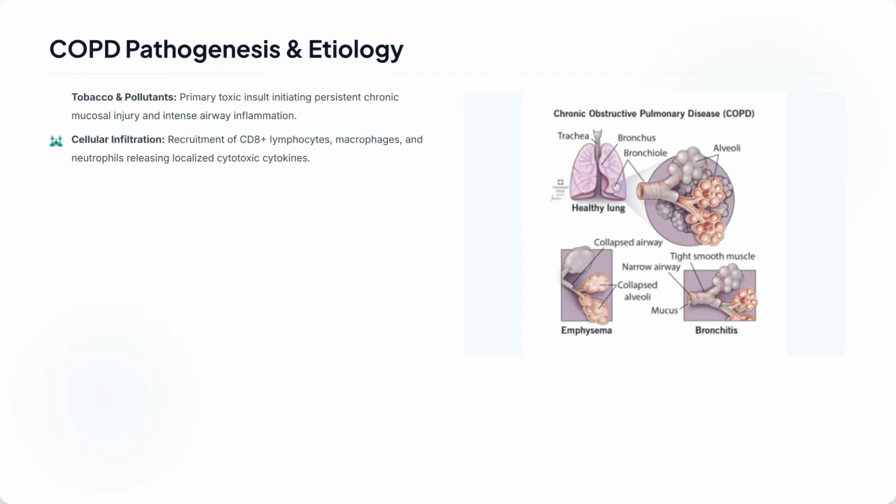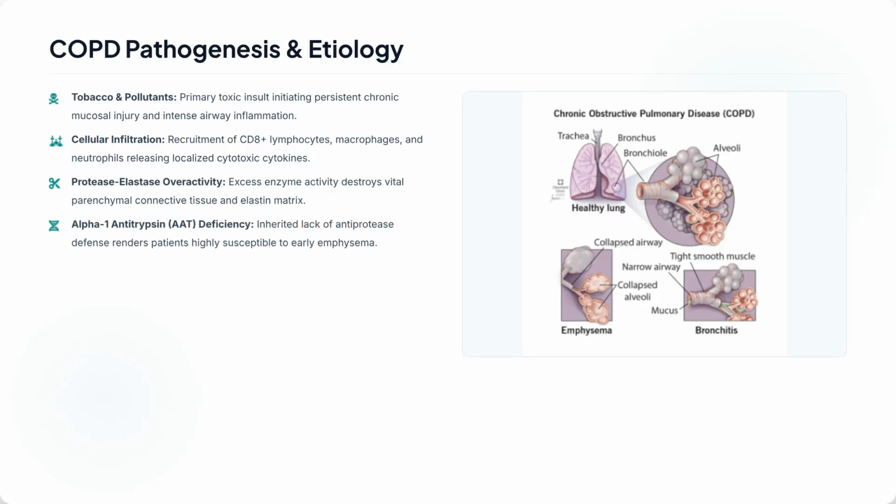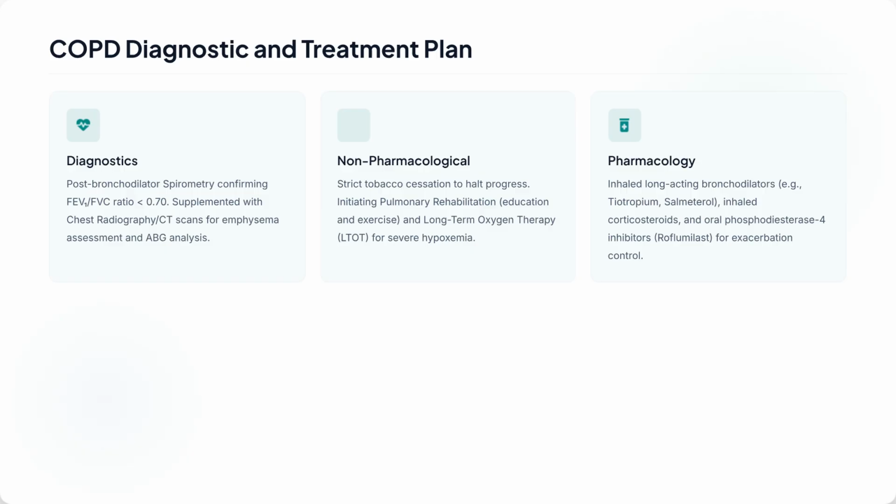This triggers cellular infiltration by immune cells, causing intense inflammation. A key factor is protease elastase overactivity, destroying parenchymal tissue. Alpha-1 antitrypsin deficiency is an inherited risk factor, leading to early emphysema.